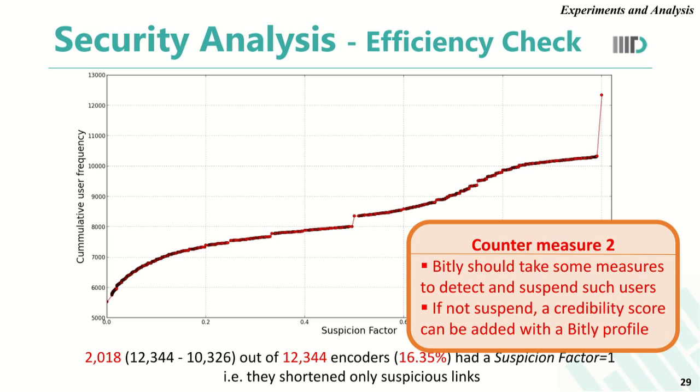And the second last point, that is 10326 users, shortened malicious URLs with a suspicion factor less than or equal to 0.99. The gap between the two, that is 2018 users, shortened malicious URLs with a suspicion factor exactly equal to 1. That is, these users represent 16.35% of our dataset, and this shows that they only shortened malicious URLs in their entire Bitly history.